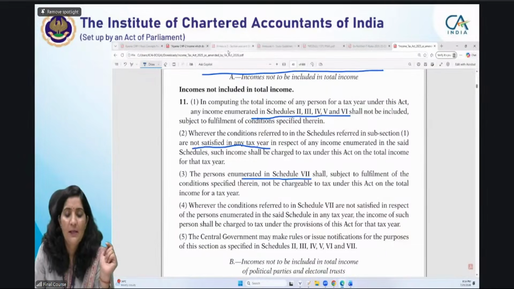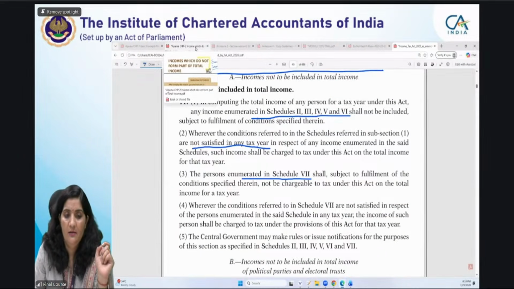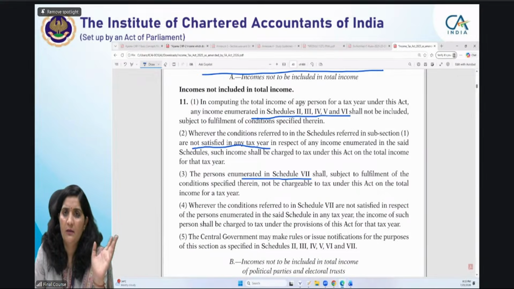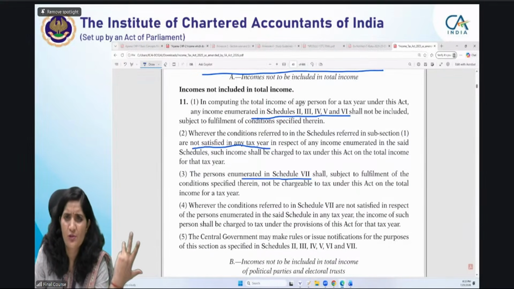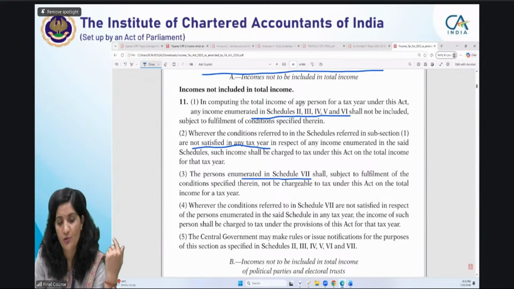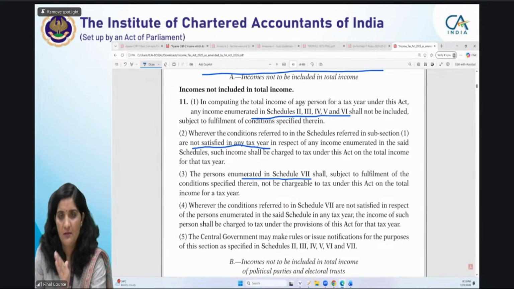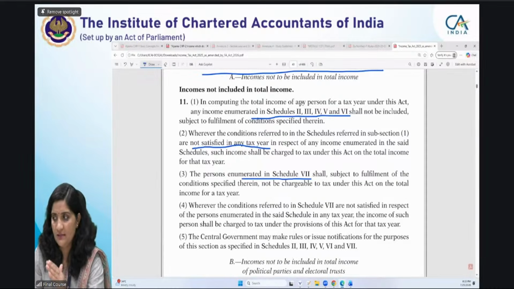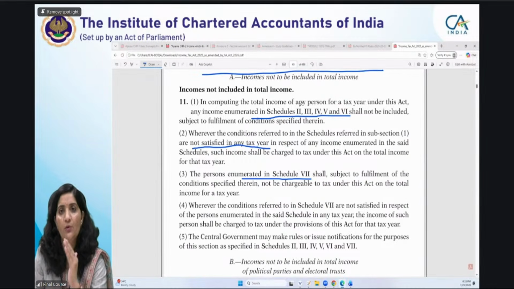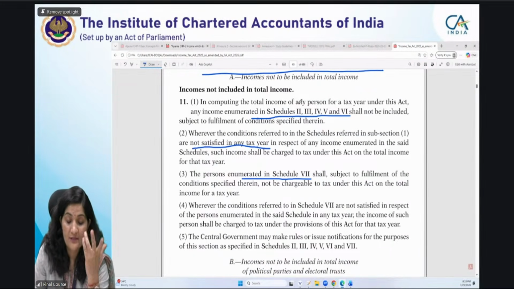First, let's just understand what these schedules are. One schedule is missing here. Where has this schedule gone? Why are they starting with Schedule 2? It is easy to remember: Schedules 2 to 7 are the ones in which provisions pertaining to exemptions are contained. Now where has Schedule 1 gone? Why have they done it like that? It becomes very difficult to remember this way. There is a logic. What is that schedule?